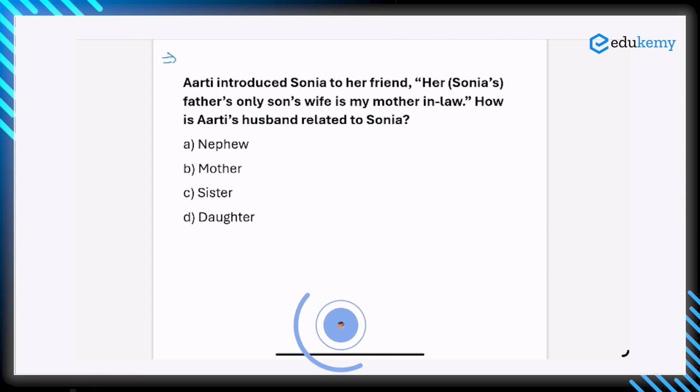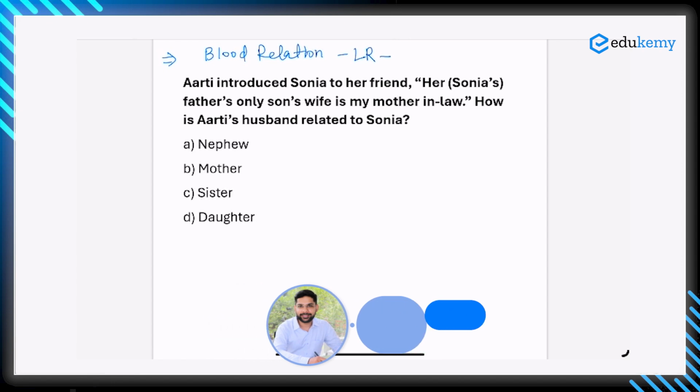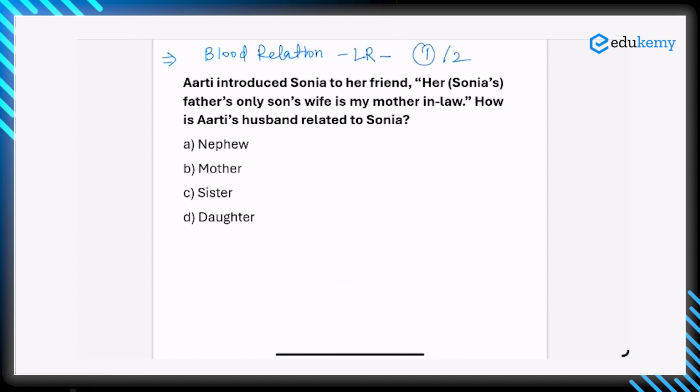So in today's question, we are going to discuss a question related to blood relations. This is a part of the logical reasoning syllabus, and UPSC asks one to two questions related to blood relations every year. Blood relation means your father, son, daughter, how you are related to each other. So in this series on blood relations, let's read the question here.